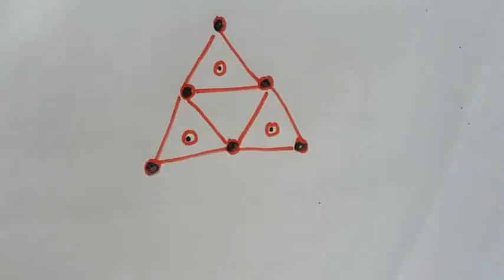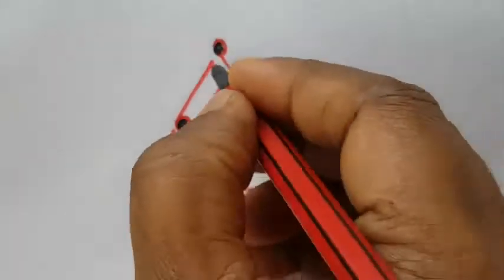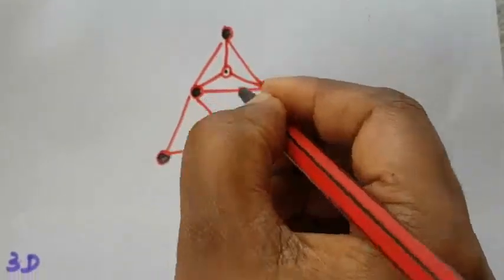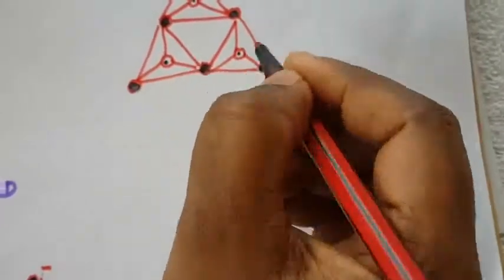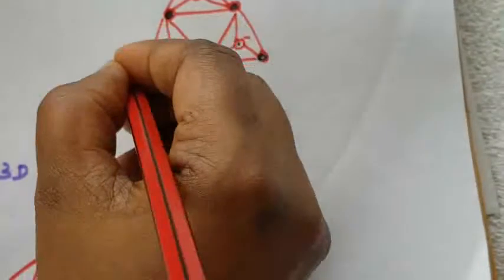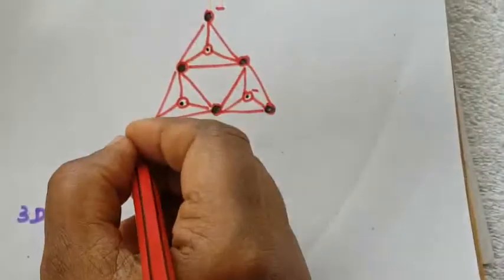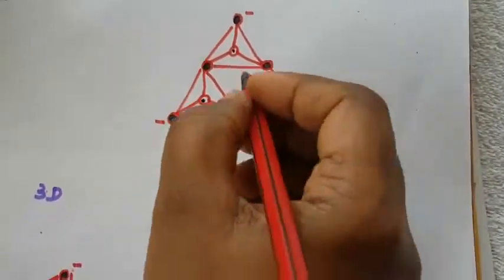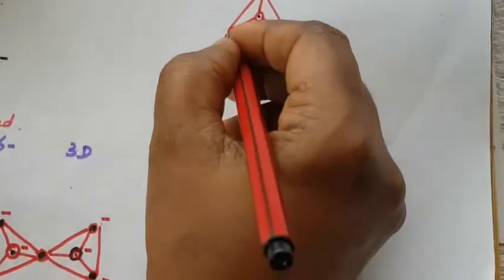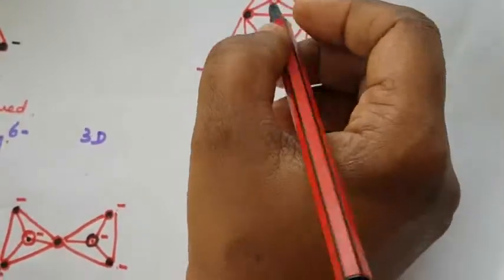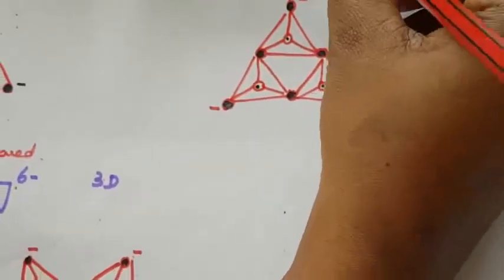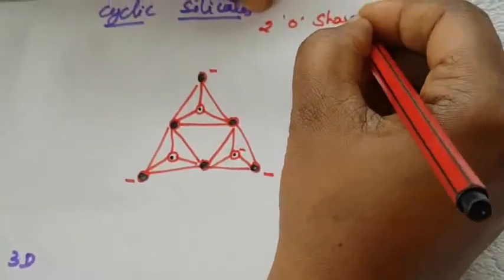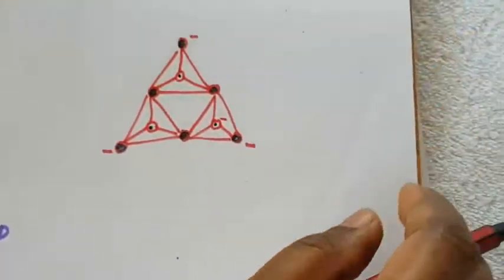How many oxygen will be shared? That is 2 oxygen will be shared. How many oxygen here? Negative sign. Here 1, 2, 3. How many oxygen will be shared? That is 1, 2 oxygen. So that is 2 oxygen sharing.